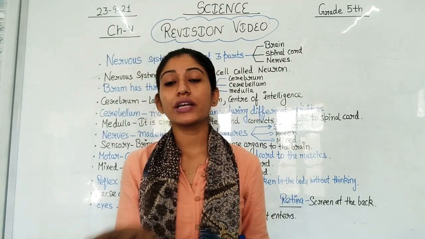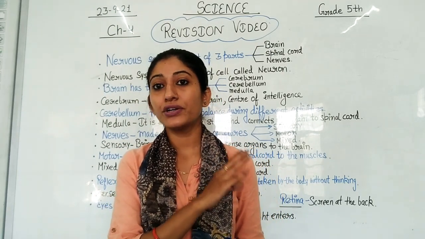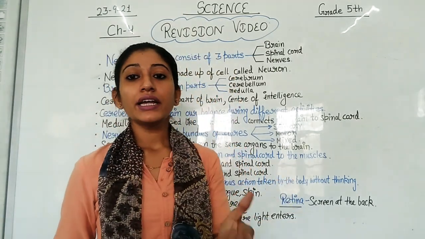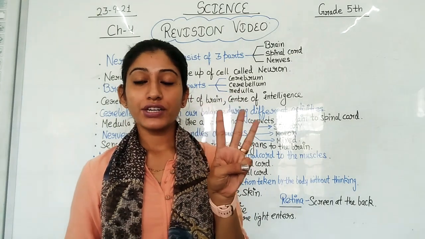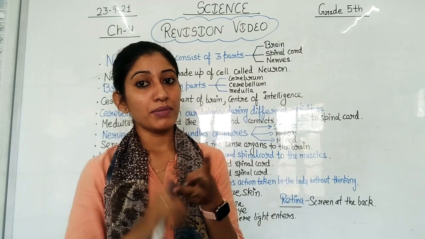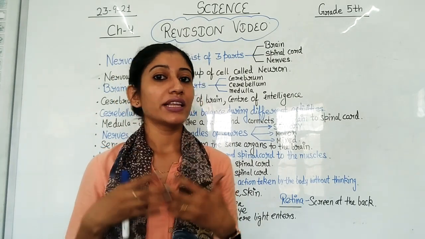So no need to worry if things are not visible due to the reflection. Okay. Now, what I told you is that nerves are of three types. These are sensory nerve, motor nerve and mixed nerve. Now it's time to see their function.